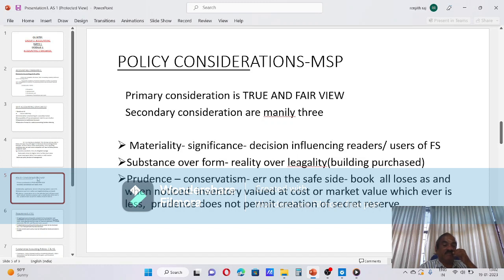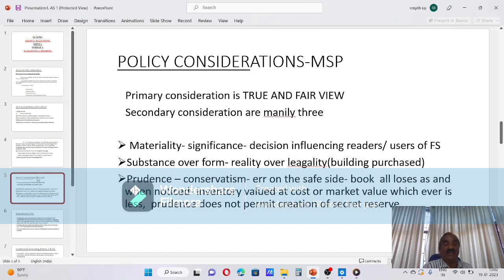Then second is substance over form, meaning reality over legality. That is, in accounting, reality should be considered more than legality. One example will give a very clear picture on substance over form.